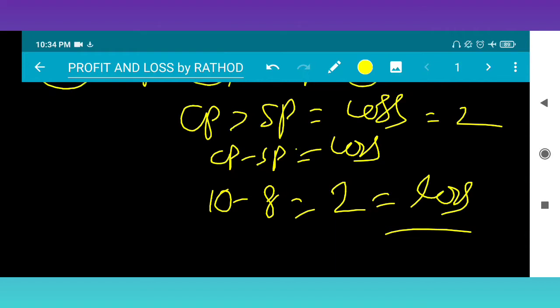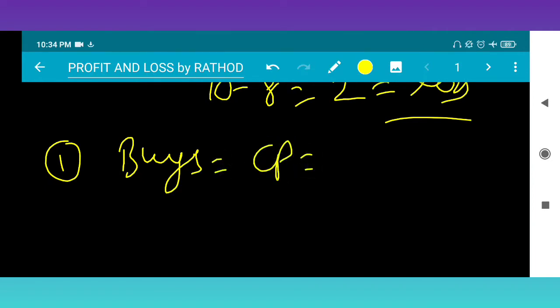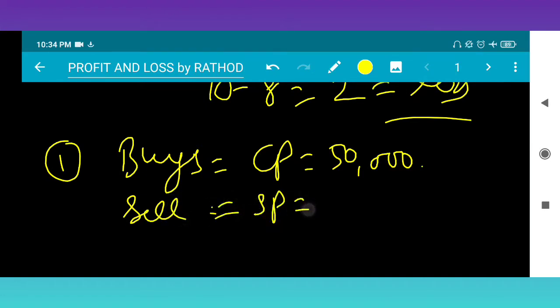Let us study some examples, okay, without wasting our time. Suppose I am taking one example: a man buys a car for rupees 50,000. Buys means cost price. I am buying a car with cost price rupees 50,000, and sells it for rupees 75,000. I am selling the car. Selling means SP. SP is rupees 75,000. So what is asked? Find gain or loss percentage.